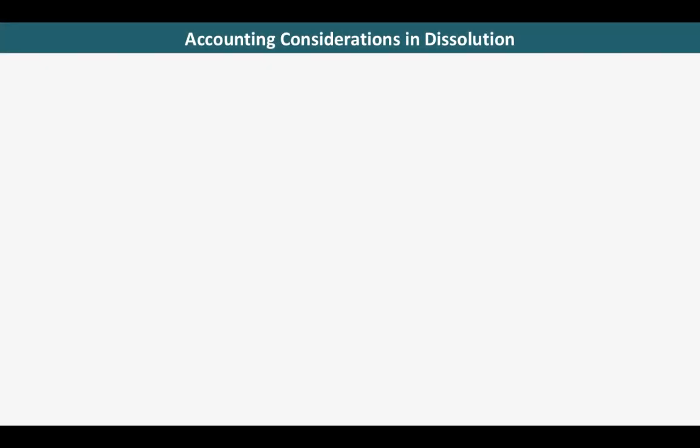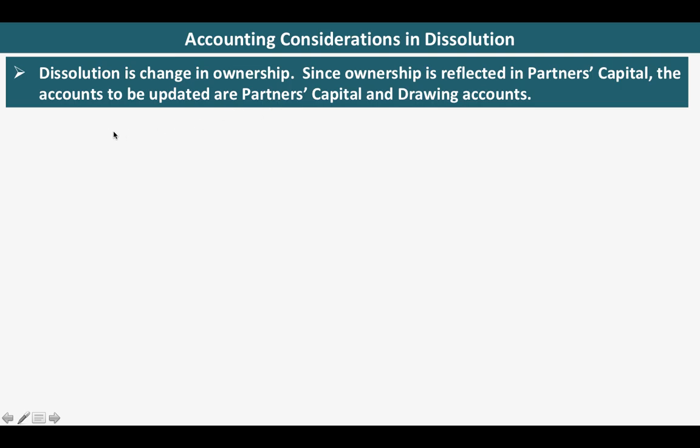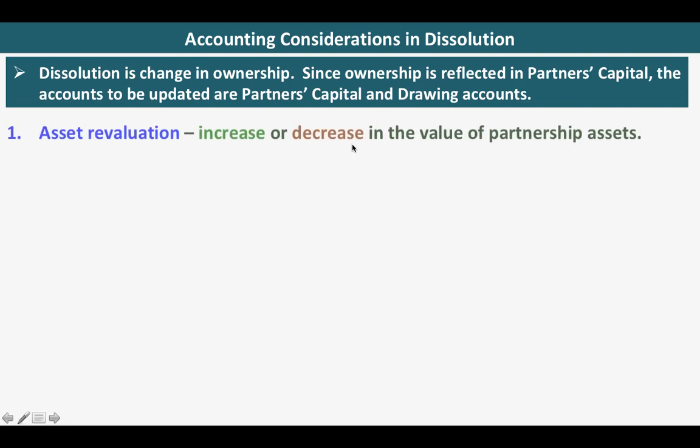So now class, let us discuss the accounting considerations in dissolution. Since dissolution is a change in ownership, the changes in ownership due to dissolution will be reflected in partners' capital. The accounts to be updated are partners' capital and drawing accounts. The first consideration is asset revaluation.